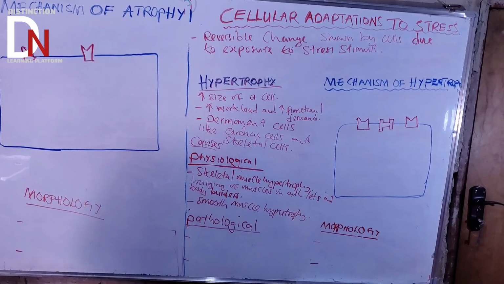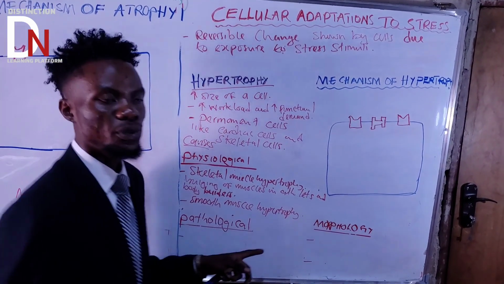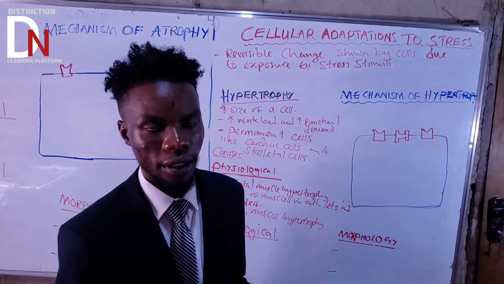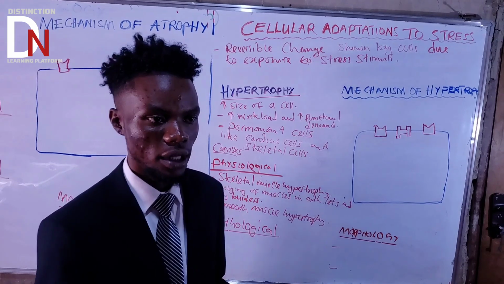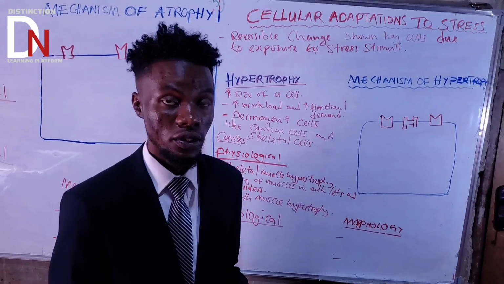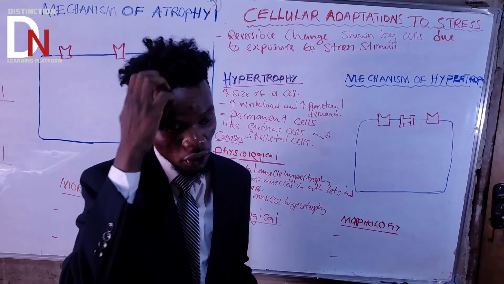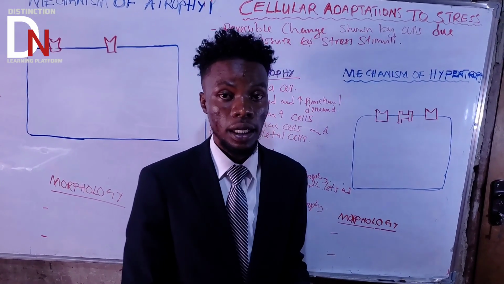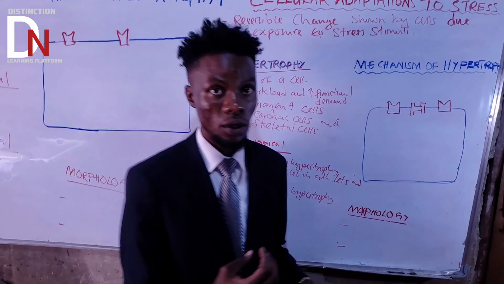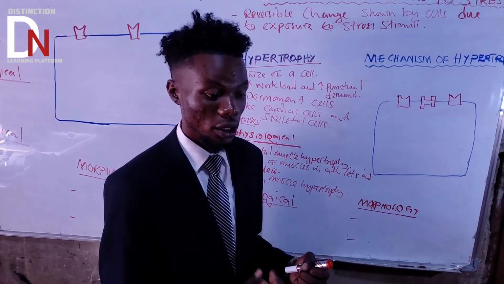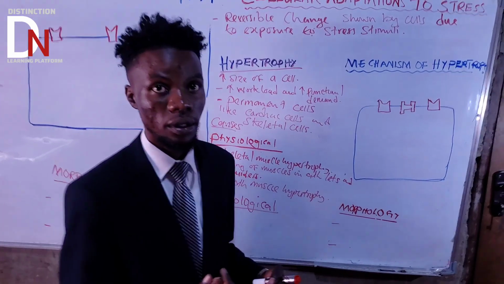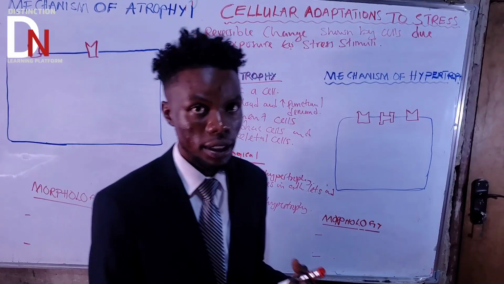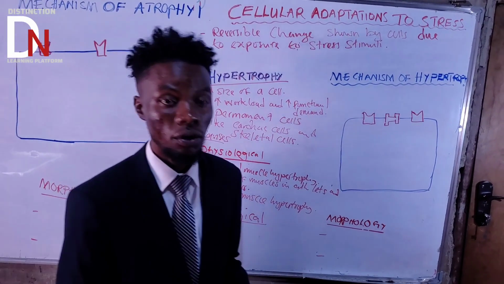Okay, smooth muscle hypertrophy. A good example for smooth muscle hypertrophy is during pregnancy, when the uterus hypertrophies. The smooth muscle of the uterus becomes large due to estrogenic stimulation. Remember that physiological hypertrophy comes about because there is a normal stimulus in the body. Estrogen is a normal stimulus produced by the body. During pregnancy, that estrogen stimulates the smooth muscles of the uterus so that they can become large and ready to accommodate the incoming fetus in case fertilization occurred.